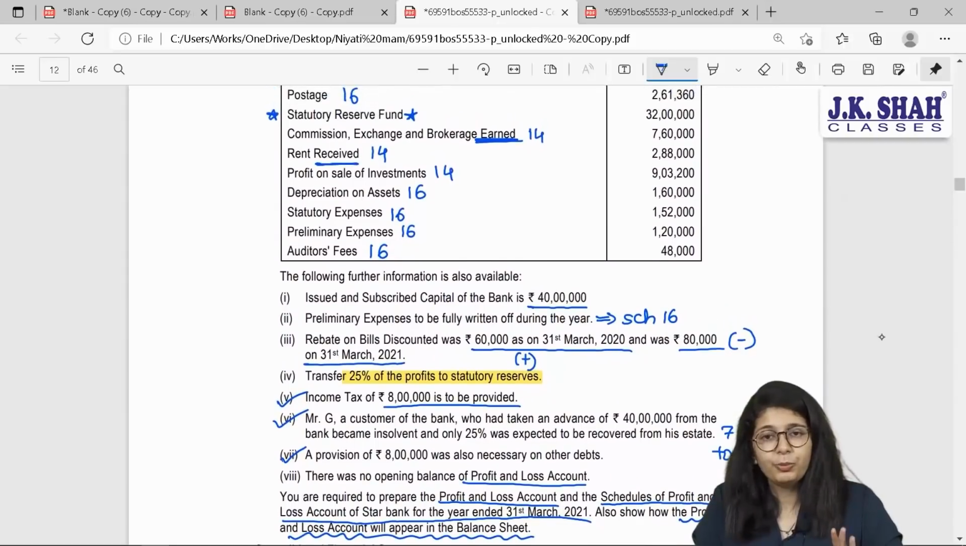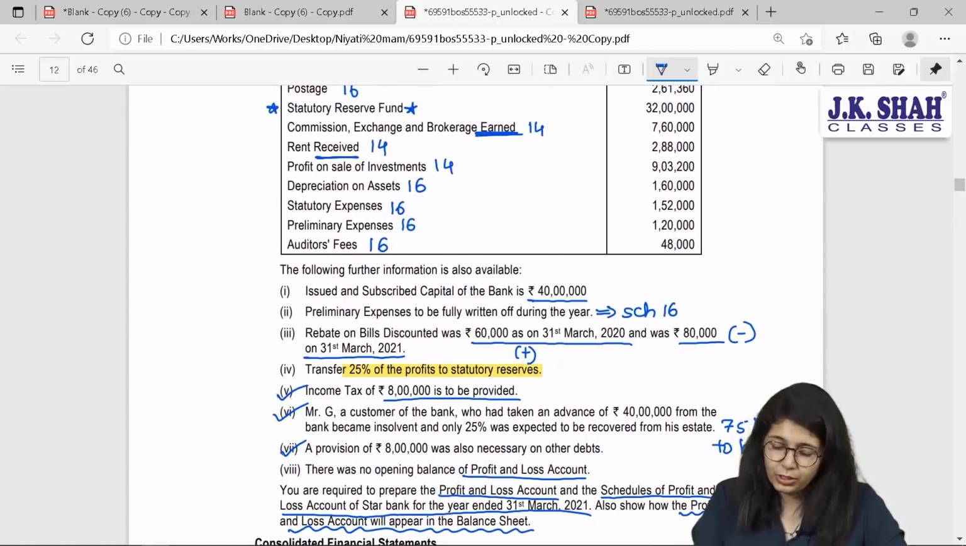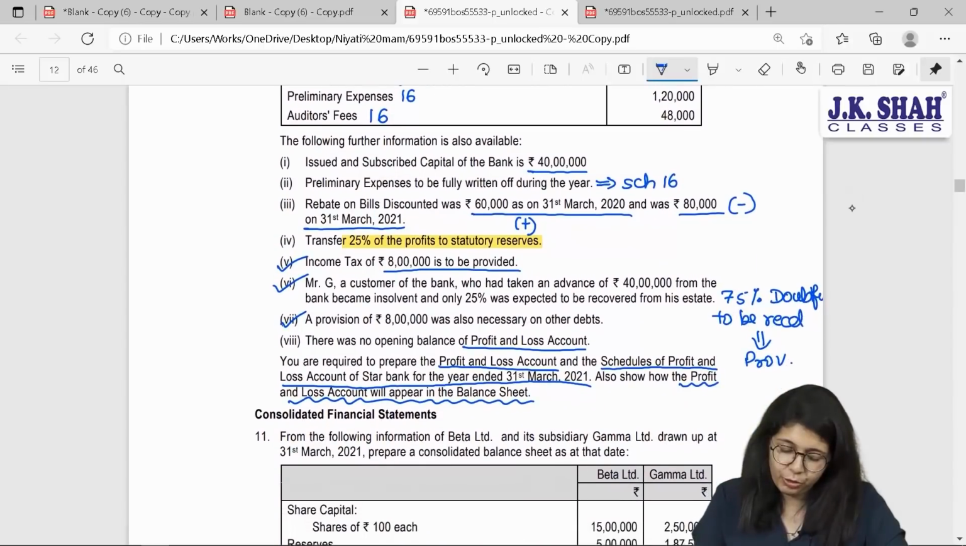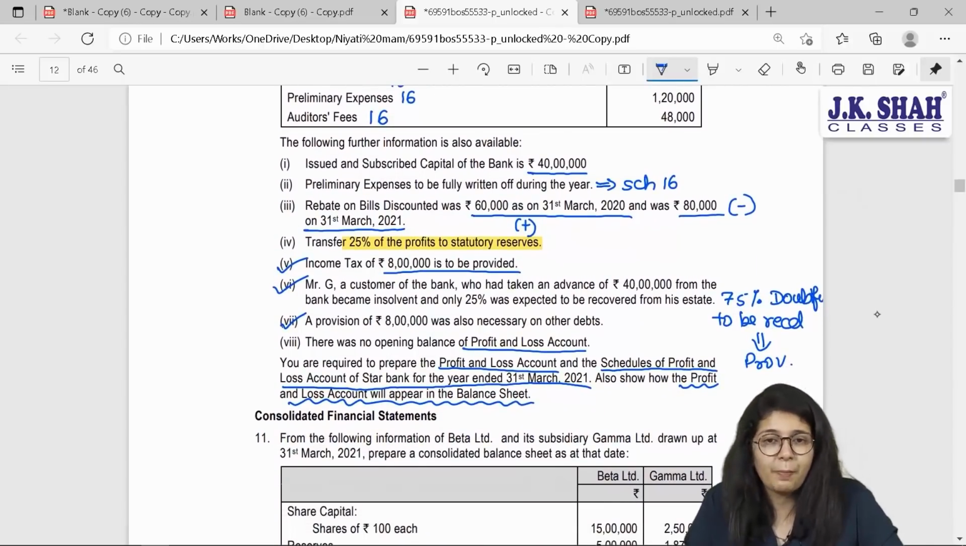Yes, individually you will be showing all these items in your books. Let us see, have they shown each and every of them or not? Will you show issued and subscribed capital anywhere in your balance sheet? No, that will be part of your balance sheet, not part of your P&L.